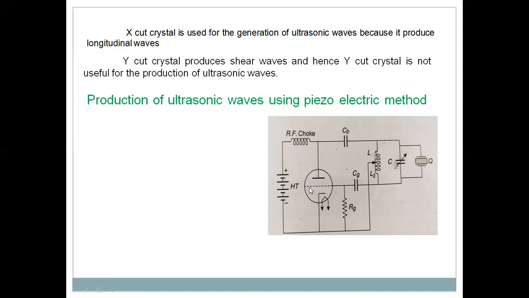This is called plate. This is called grid. This is called cathode. So there are three electrodes we have, so this is called triode. Tri is nothing but three. And this is between plate and cathode.